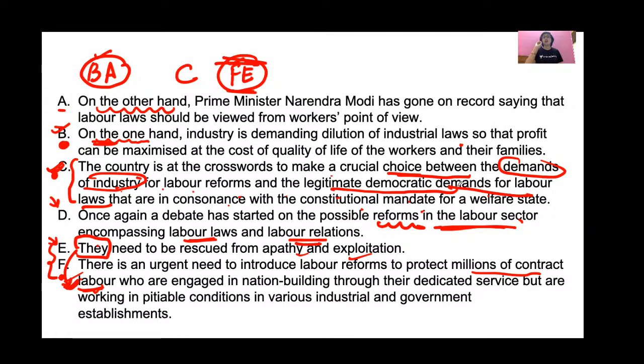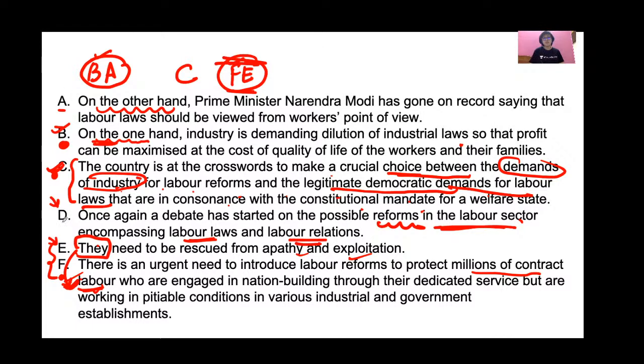Legitimate means logical, justified. So the country needs to choose between the two, and F and E say that obviously the country should choose the laborers. Okay, so C should come before FE.